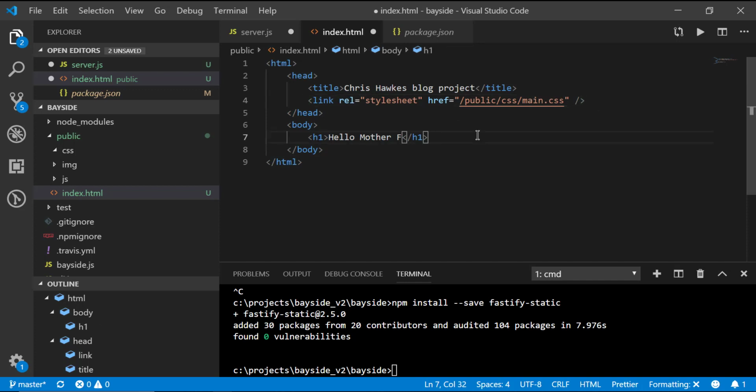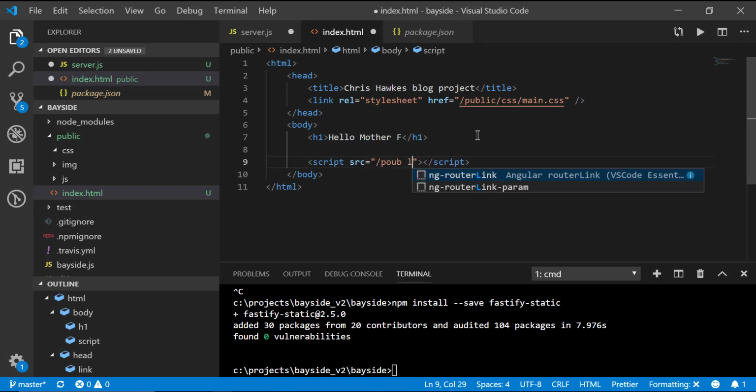And then let's go ahead and load a script tag down at the bottom, just before the closing body tag, and you're going to want to put a source on that, and this is going to also point to the public folder. And this is how internally Fastify static is going to know, okay, this is a JavaScript file, let me set the headers and all this other stuff. So that's a lot of work being done for us right now. So let's just go ahead and have a main.js file.